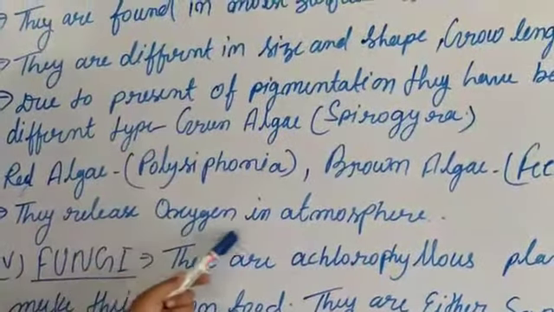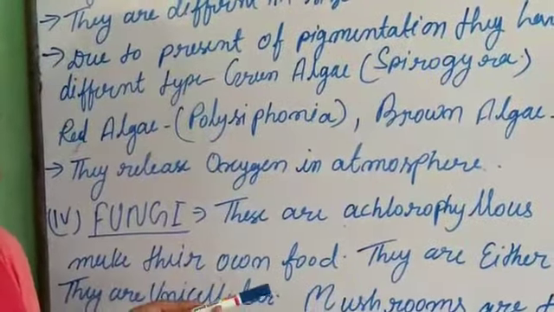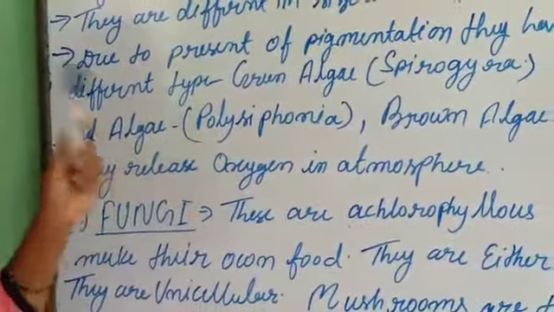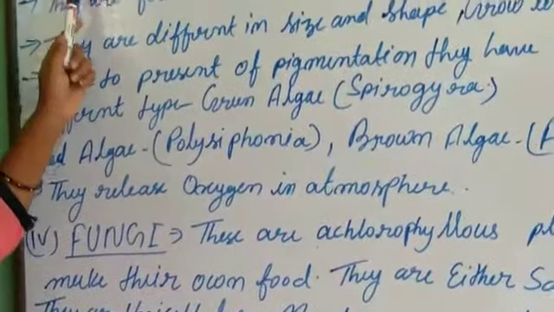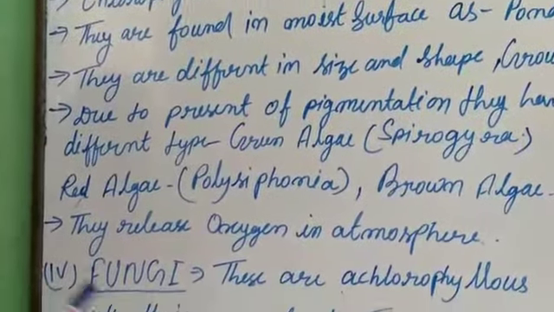They release oxygen in the atmosphere. Only green algae can release the oxygen in the atmosphere because they make their own food by the chlorophyll that is present in their body.